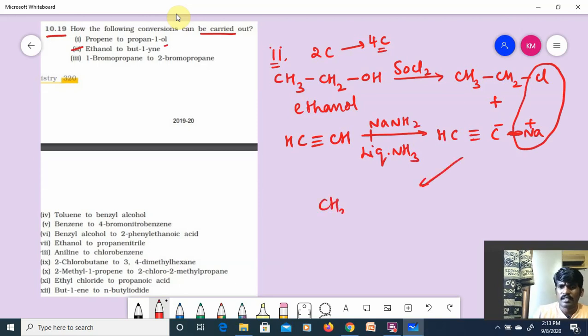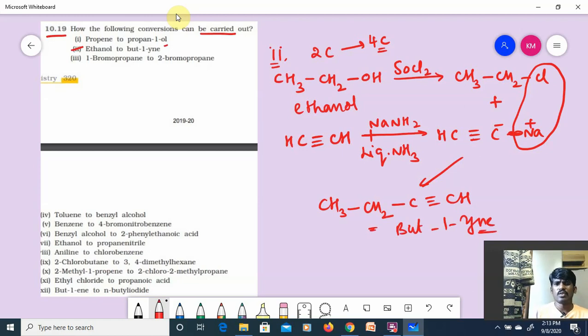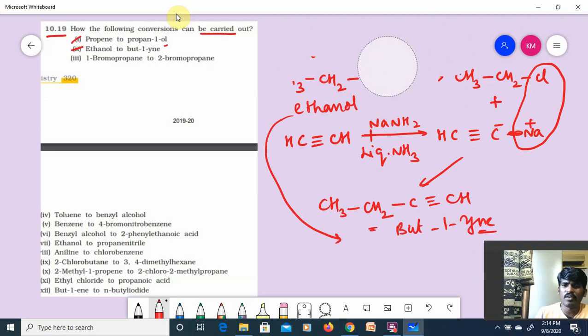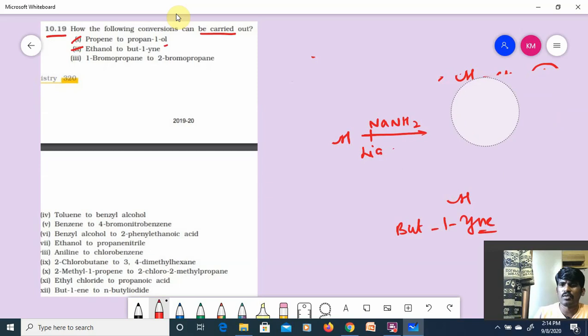CH3 CH2 C triple bond CH. This is called 1-butyne. Hope you understand, guys. So ethanol has been converted into 1-butyne. Very simple. So first one is done, second one is also done, and in this second one we have used first year concepts also, right?